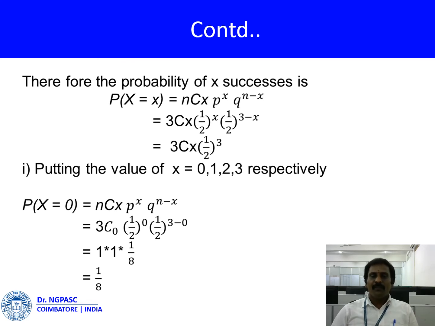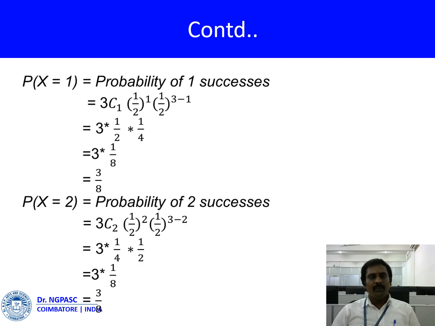First one, P of x is equal to 0. Put x is equal to 0 in nCx p power x q power n minus x. We apply the value: 3C0 (1 by 2) the whole power 0 times (1 by 2) the whole power 3 minus 0. Then it is equal to 1 into 1 into 1 by 8, which is 1 by 8. That is, P of x is equal to 0 is equal to 1 by 8.